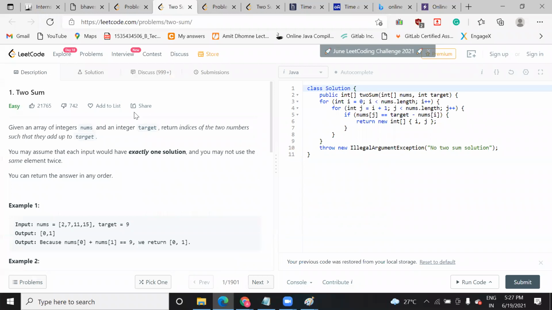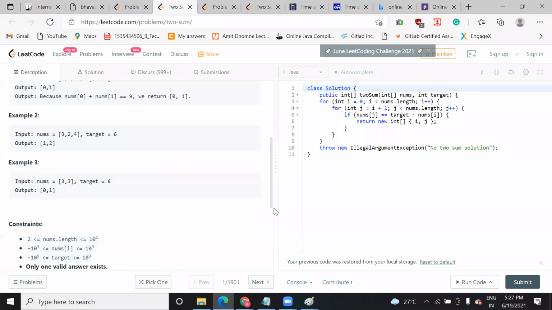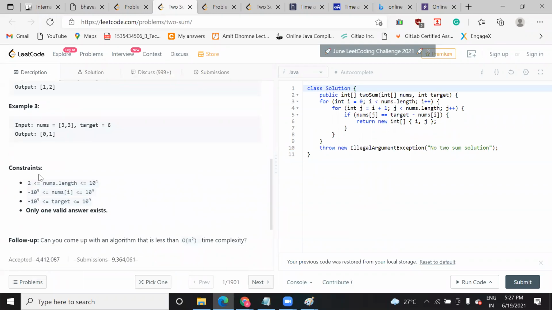Today you solve this problem and let me know if you are able to do it. Constraint means your solution should accept this kind of value. Value should be greater than 2, and you will get a habit once you start writing the code. You will come to know how you need to write the code for any problem domain. So after one or two questions, you will automatically get to know how to solve them.